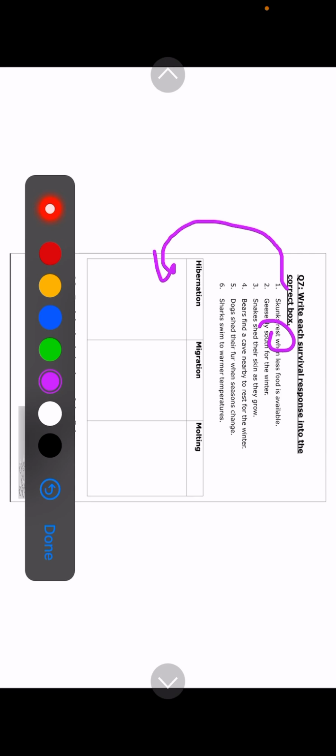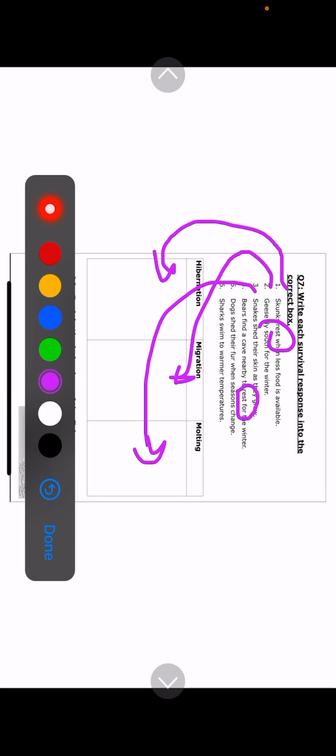Number 2, when I say this animal fly south for the winter, moved into another place, so it will be migration. Number 3, shedding. The snakes here shedding their skin as they grow again, so this is molting, of course. In number 4, birds here find a cave nearby to rest for a winter.